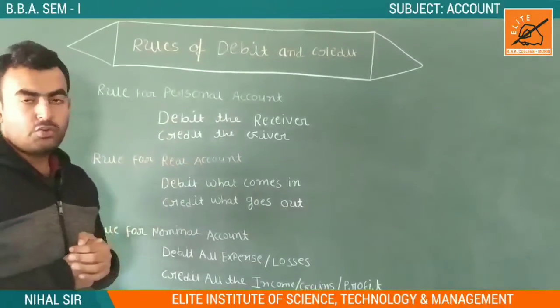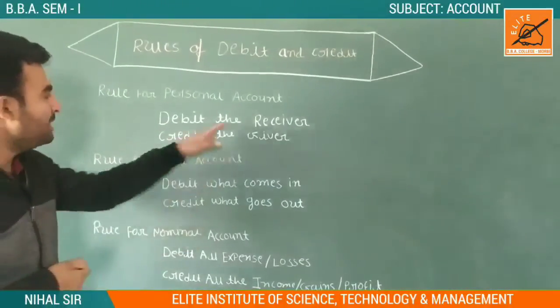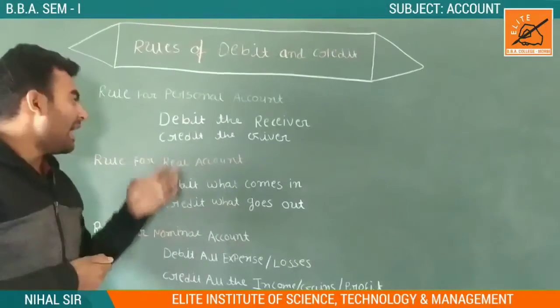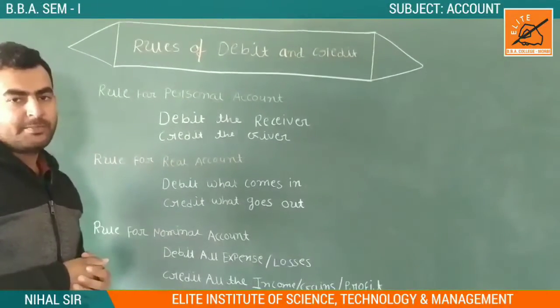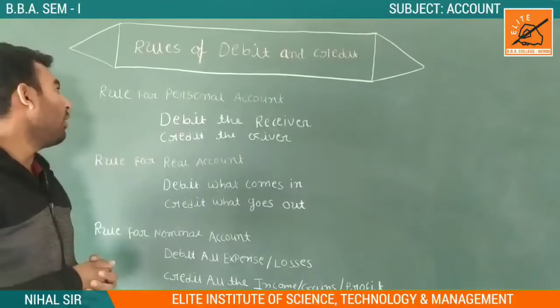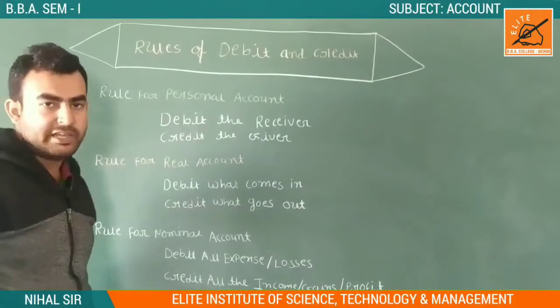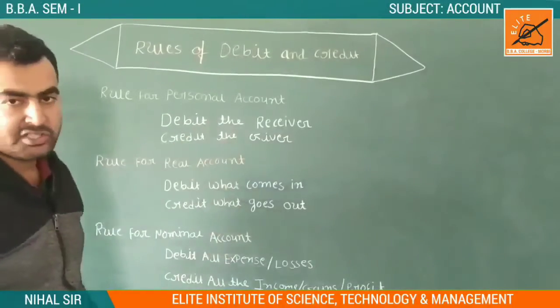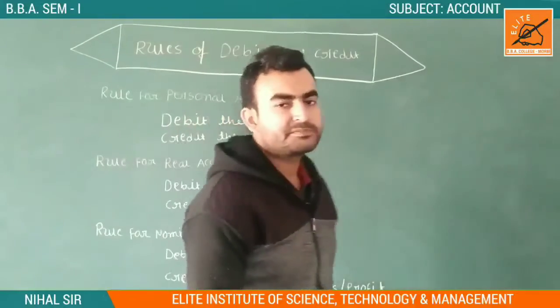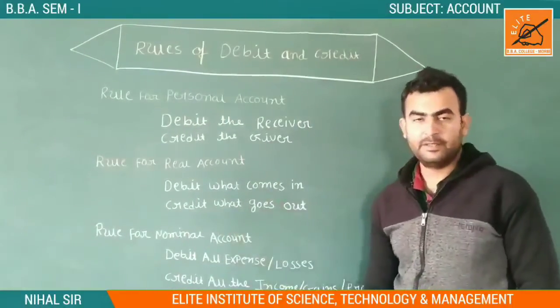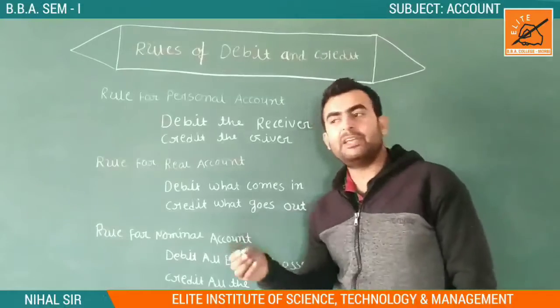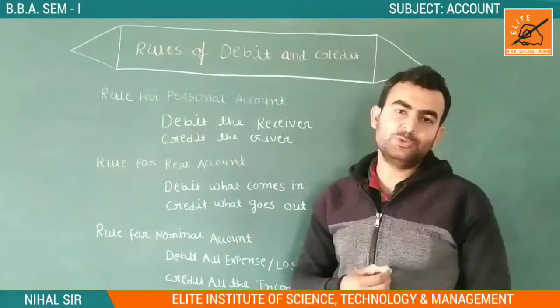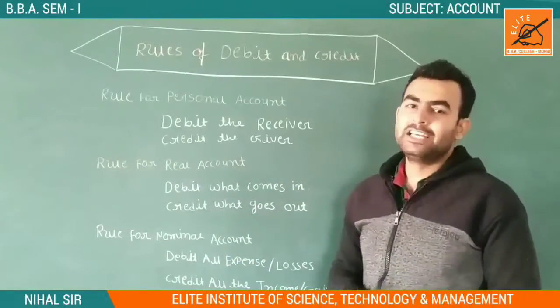The rule for a personal account is: debit the receiver and credit the giver. It is the rule for a personal account. Debit the receiver and credit the giver. Then ગુજરાતીમાં આપણે એવું કંઈક કહેતા કે લેનાર ખાતે ઉધાર તે આપનાર ખાતે જમા.